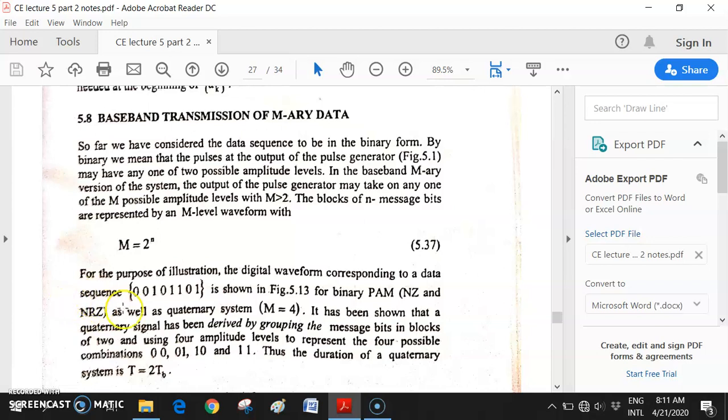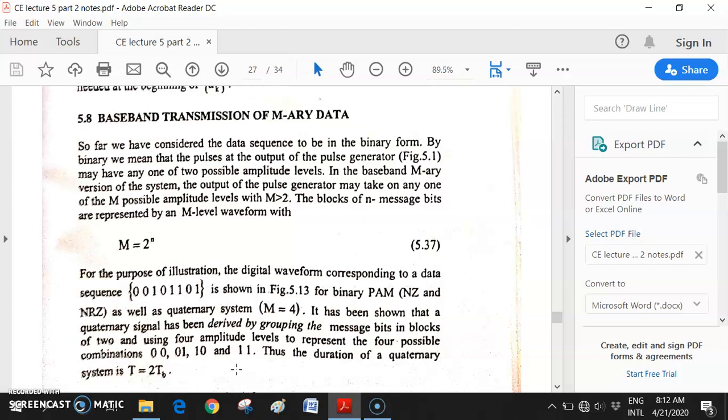These are called the D bits. So in a group of 2, what combinations can come? Combinations 0 0, 0 1, 1 0 and 1 1. Only 4 combinations can come. Now, according to these 4 combinations of encoded data, you have to generate 4 levels.